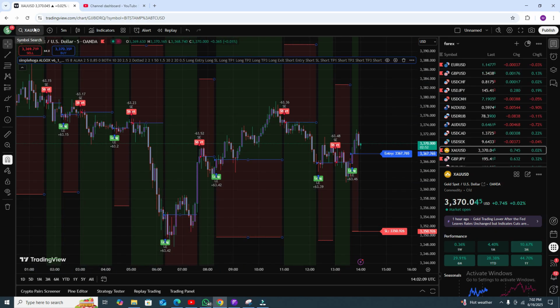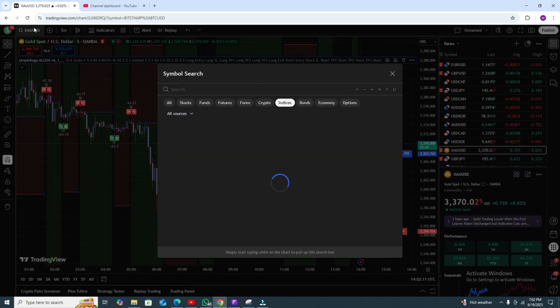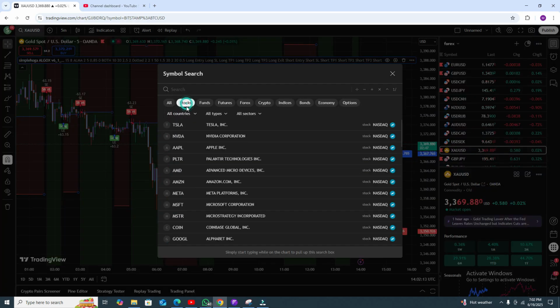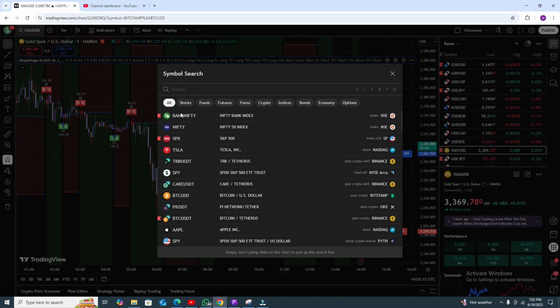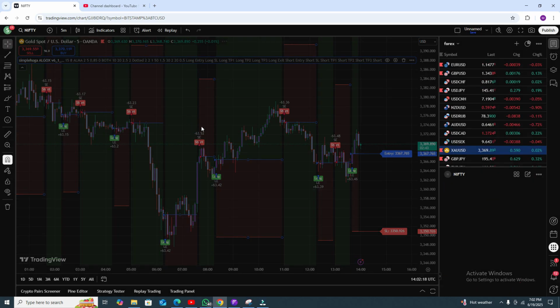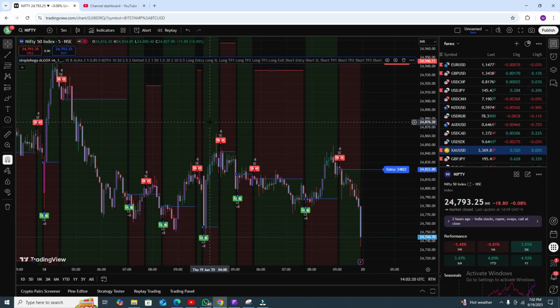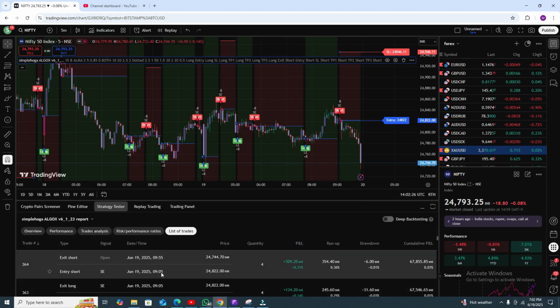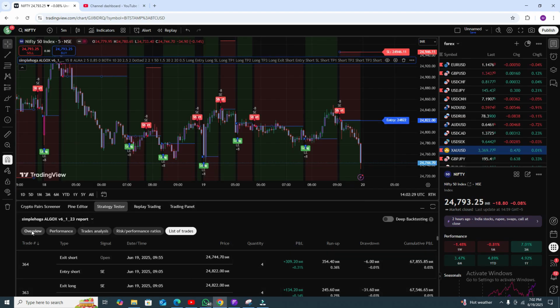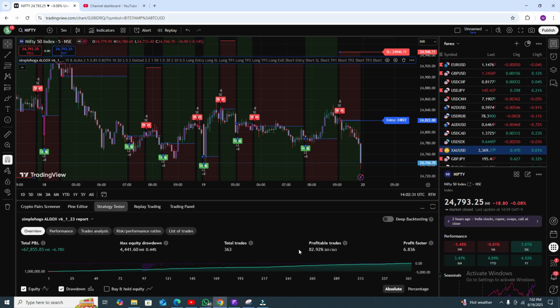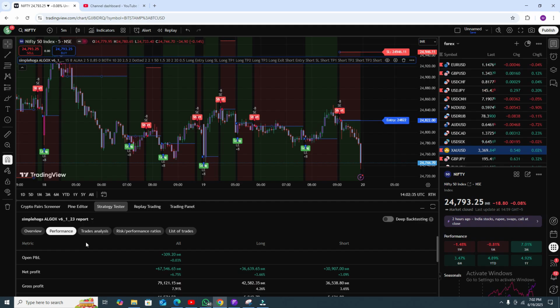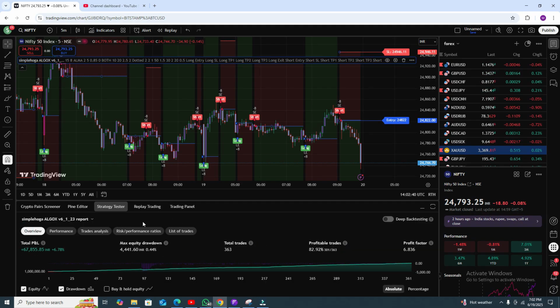Let's see the results in some other pairs like stock. Indian market first, because mostly Indian people are demanding the best indicator for Nifty 50 and Bank Nifty as well. Go to the study tester and here go to the overview, and that is the accuracy. If you go to the performance, here you can see the results as well. That is awesome.